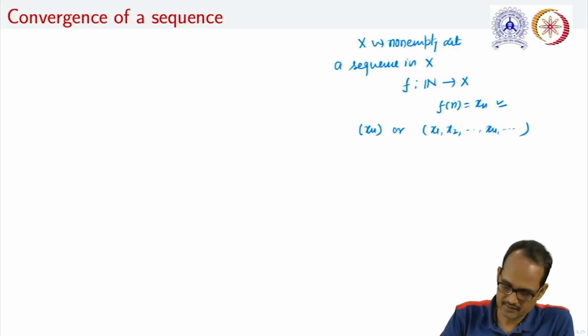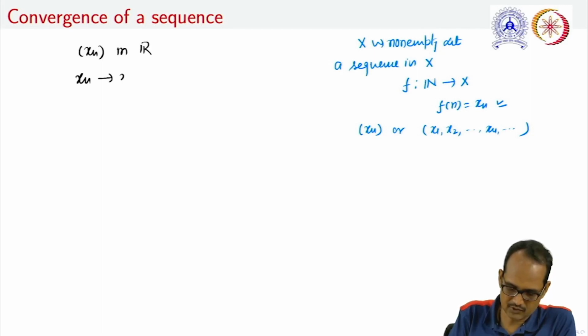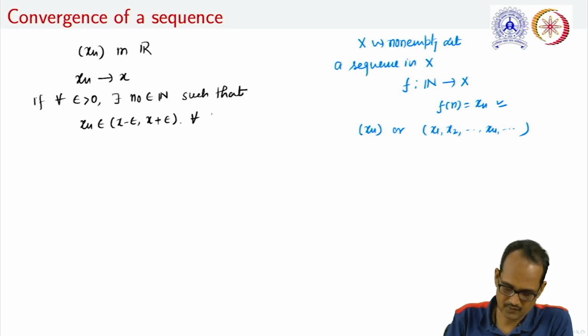In real analysis, if we are talking about the convergence of a sequence, let us take a sequence xn in R. We say that this sequence xn converges to x if for all epsilon greater than 0, there exists a natural number, for example n0, such that xn belongs to the interval (x minus epsilon, x plus epsilon) for all n greater than or equal to n0.